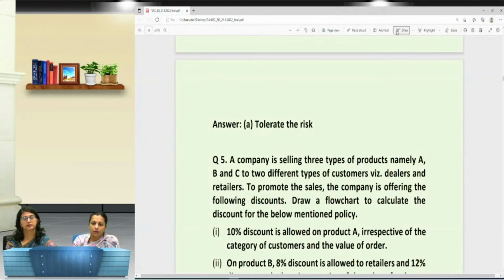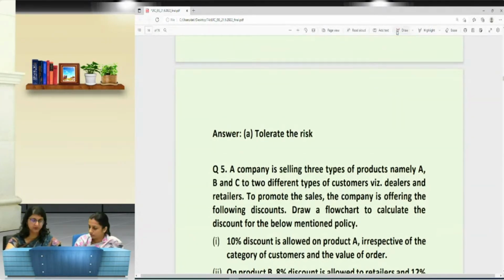So for 1 mark, an explanation would be enough. But yes, you have to write all the points over here. You cannot escape any single point over here. Well, just one more thing I would like to highlight here in the question that ma'am has just dealt with.